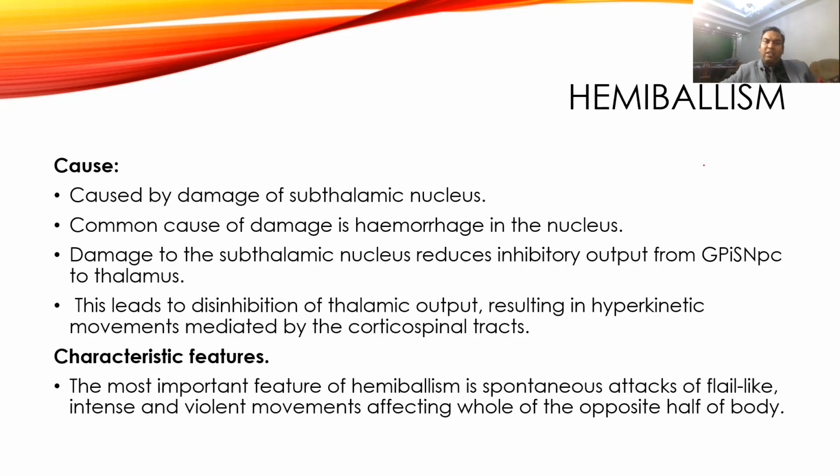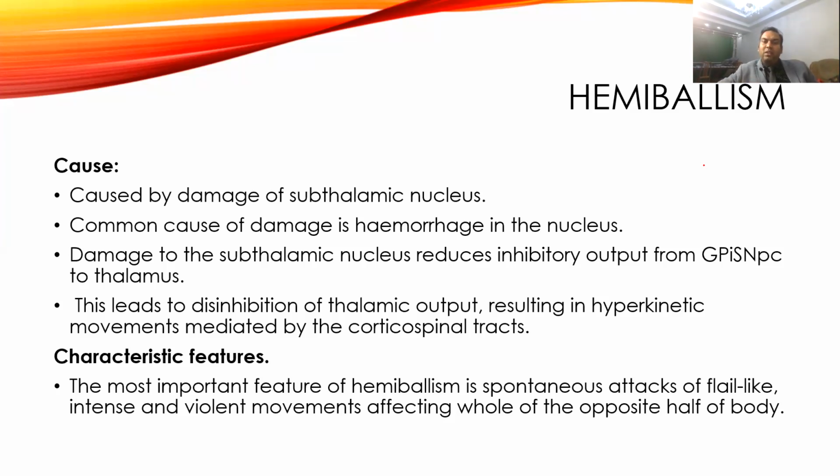It usually occurs when damage occurs to the subthalamic nucleus, usually because of hemorrhage, and it reduces the inhibitory output to the globus pallidus internal segment and also the pars reticulata of the substantia nigra, and this leads to disinhibition of the thalamus and increased hyperkinetic movement.